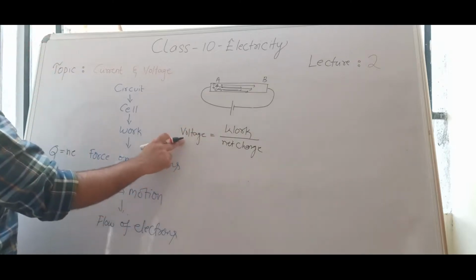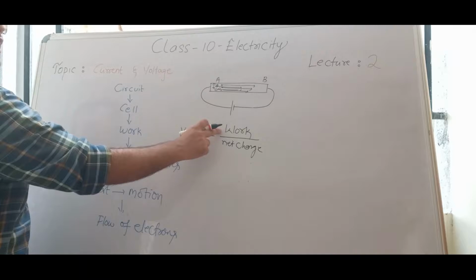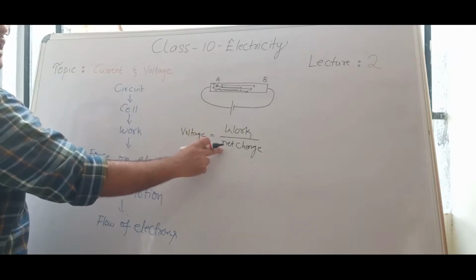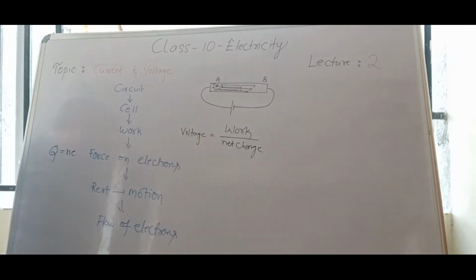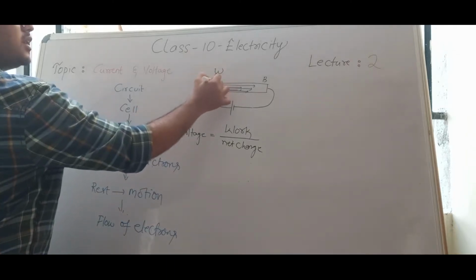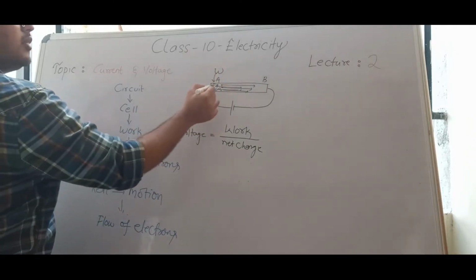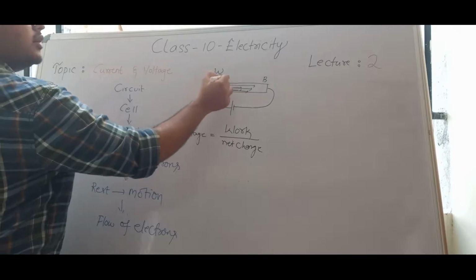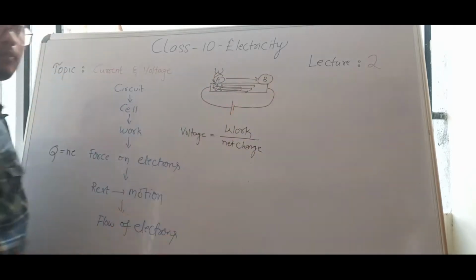So voltage is the amount of work done to bring charges from one point to another point.